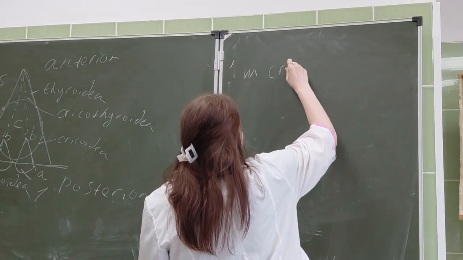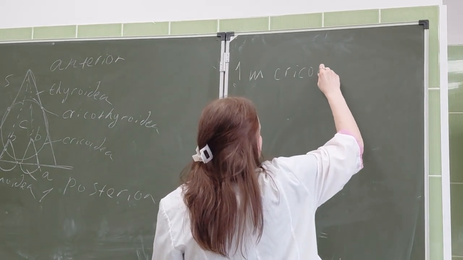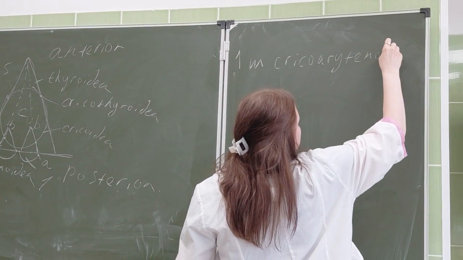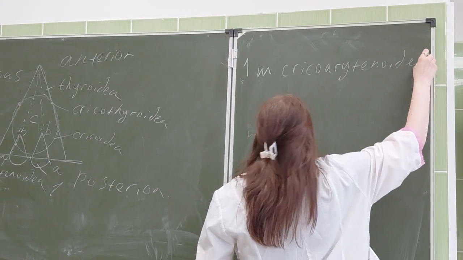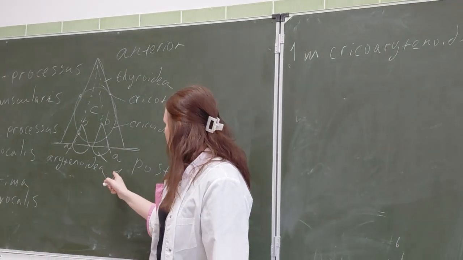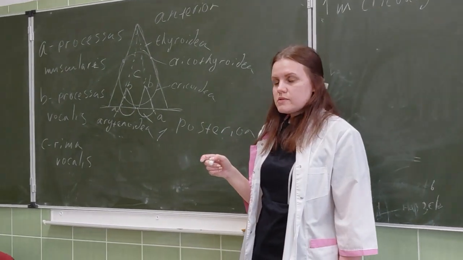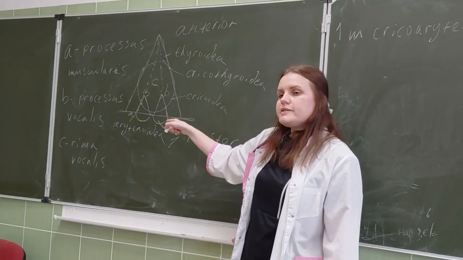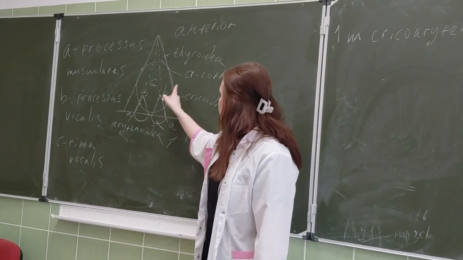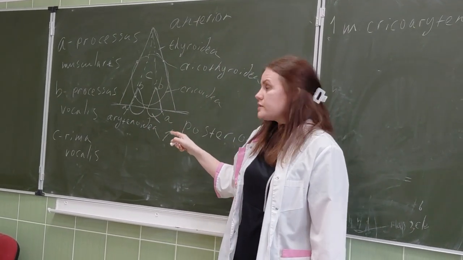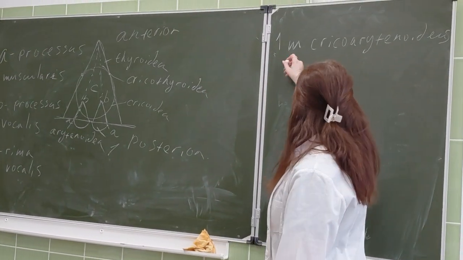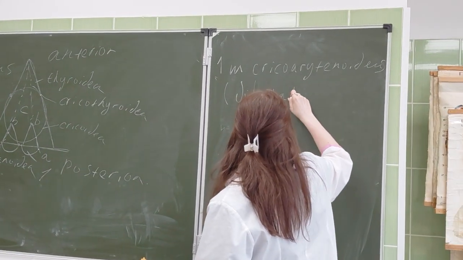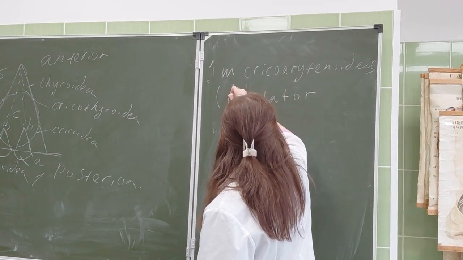It connects the triangle-shaped arytenoid cartilage and the round cricoid cartilage. This is a dilatator muscle. What does dilatator mean? Dilation.